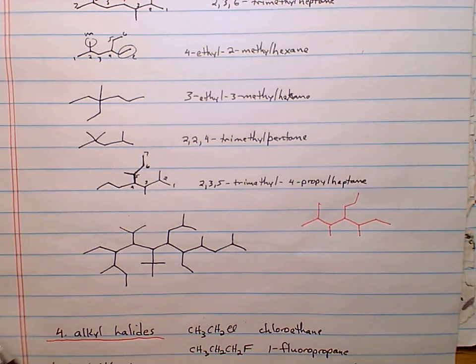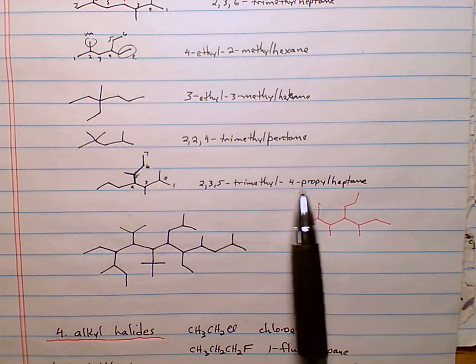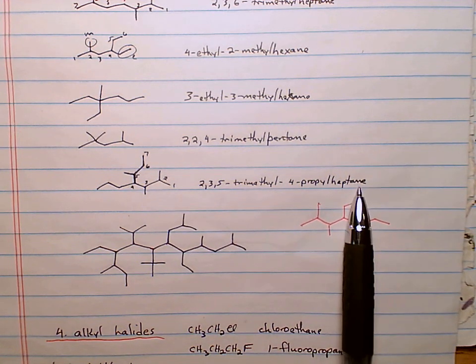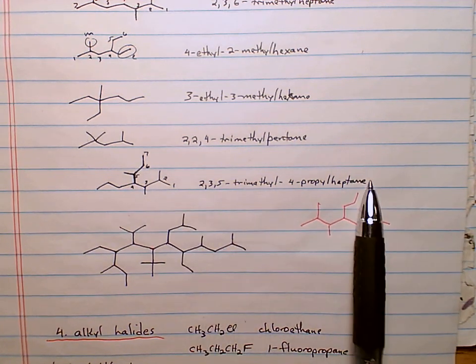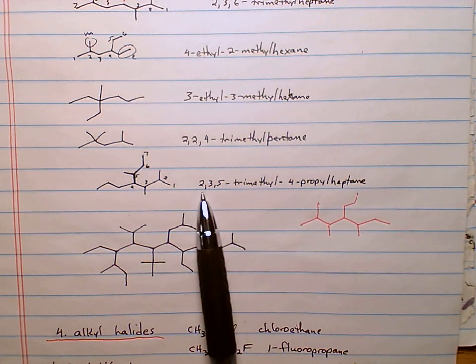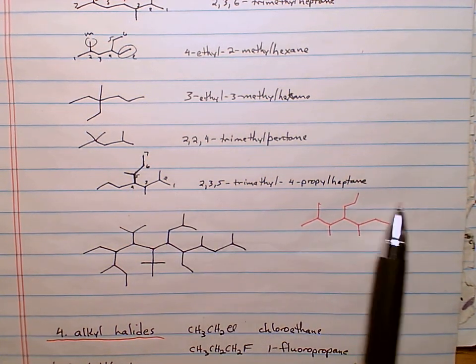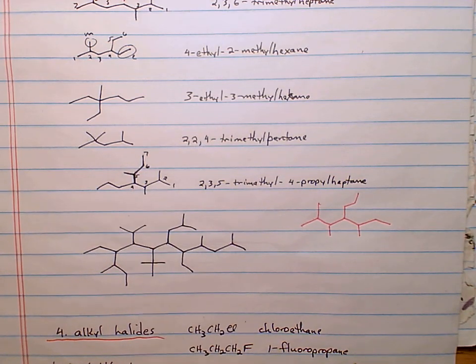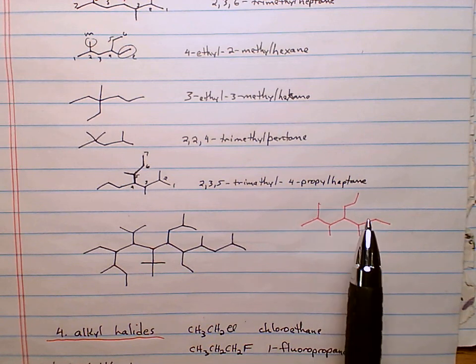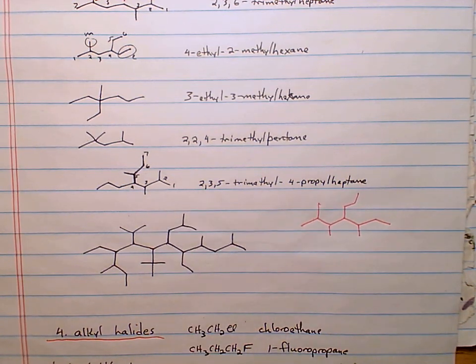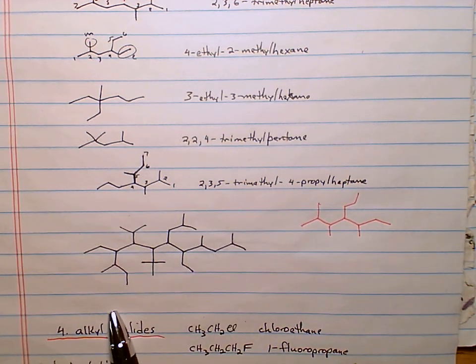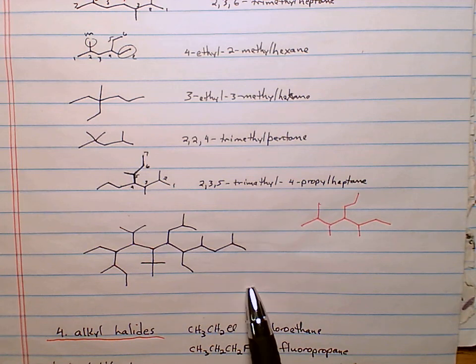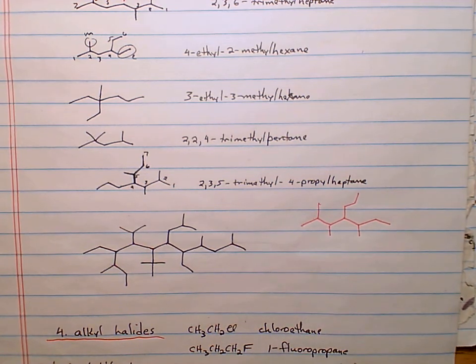I strongly recommend when given the name and drawing the structure of the compound, start at the right and work your way to the left. Write down the parent and then keep going backwards to put on the groups. Note that's a lot easier than given the line structure of the molecule, trying to name it. It's easier to get the structure from the name than vice versa, usually. All right. So do that. Name this molecule, and then from your name, draw what the molecule can be and see if you're right.